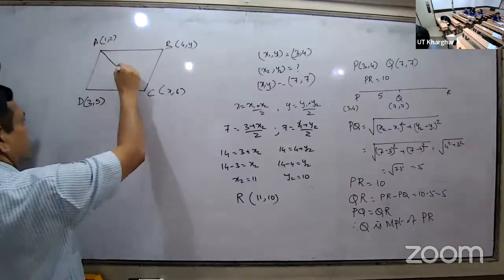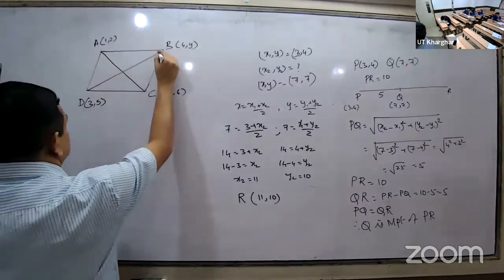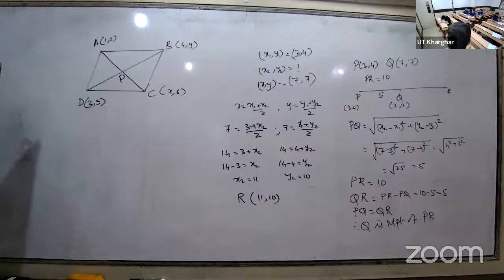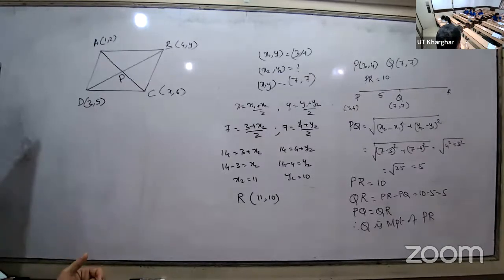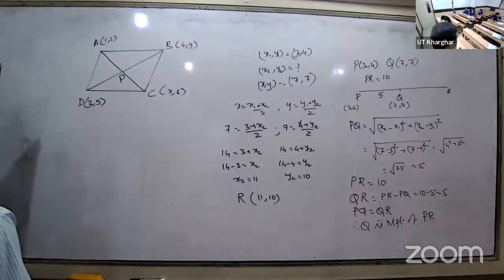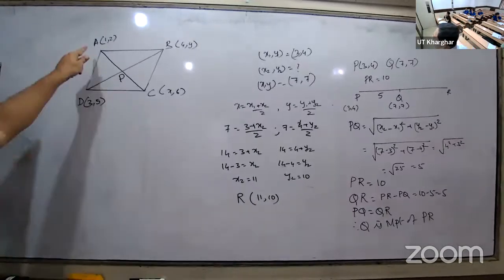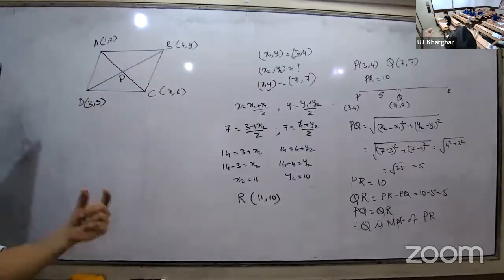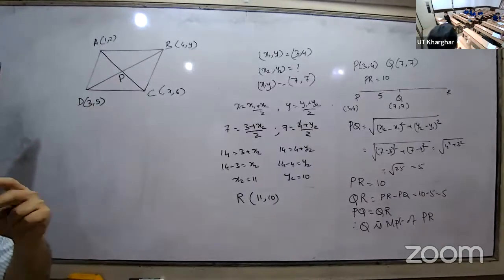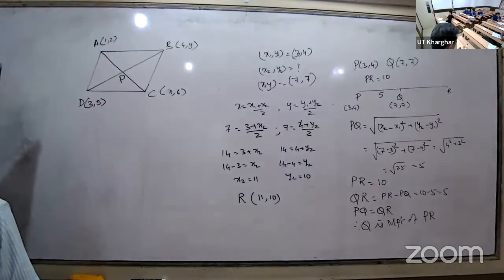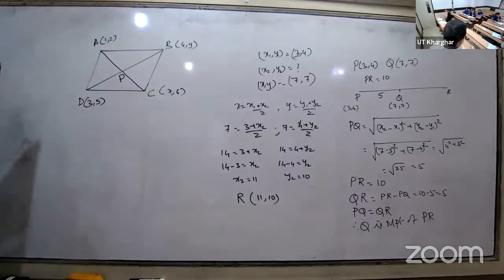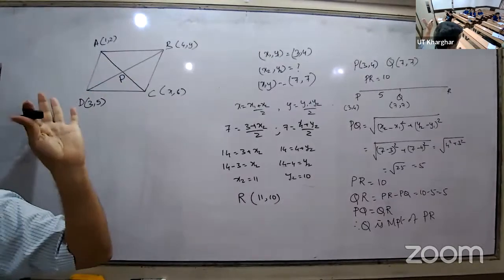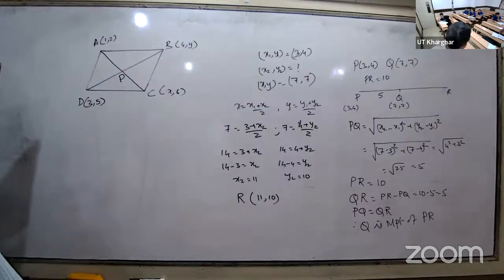That means the point of intersection, P, is the midpoint of AC and P is the midpoint of BD. Are you followed? If you find the midpoint of AC, it is P. If you find the midpoint of BD, that also is P. So two ways you will get P. Equate, and you will get the value of x and y.